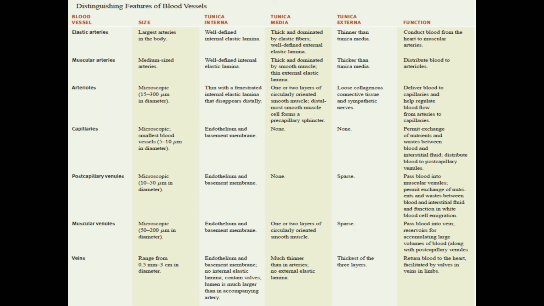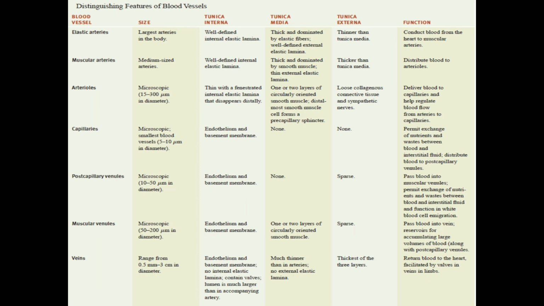The elastic and the muscular arteries have a well defined internal elastic lamina, whereas the tunica media is thick and dominated by elastic fibers. Both also have a well defined external elastic lamina but a thin tunica media.